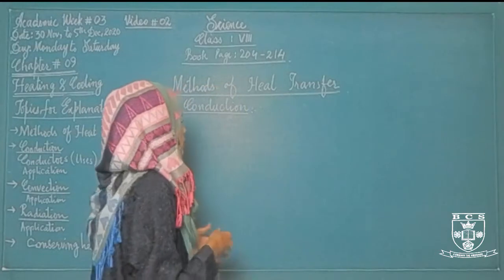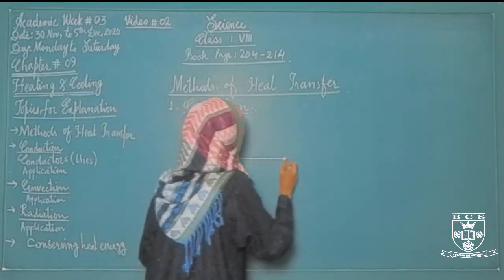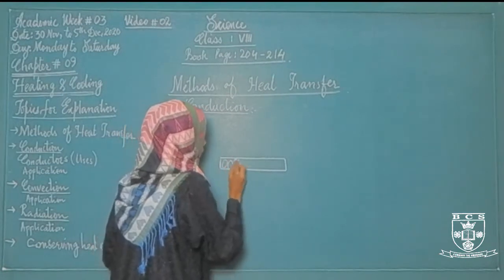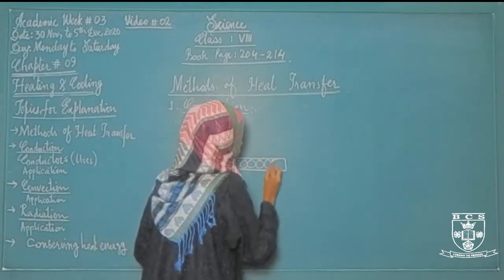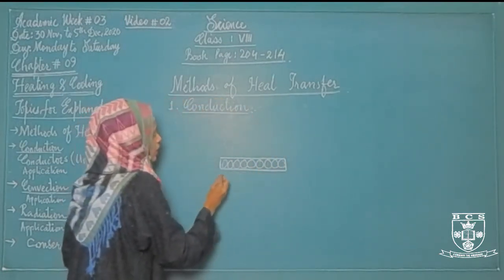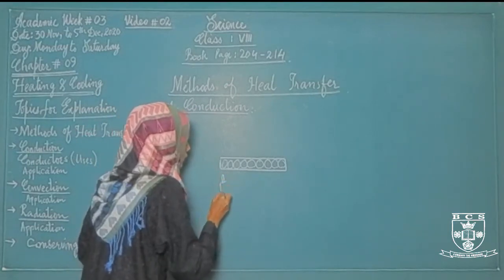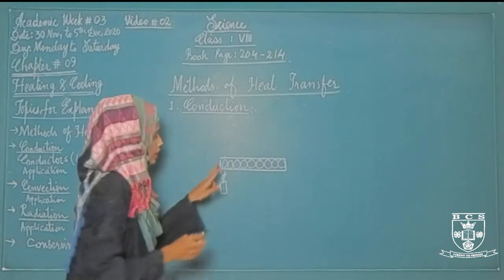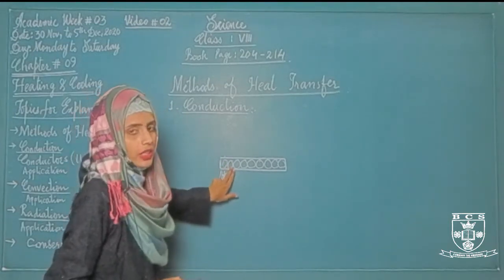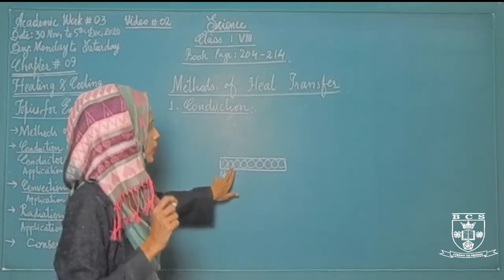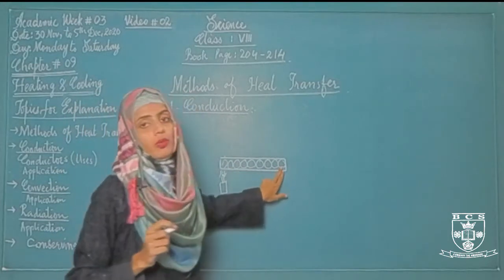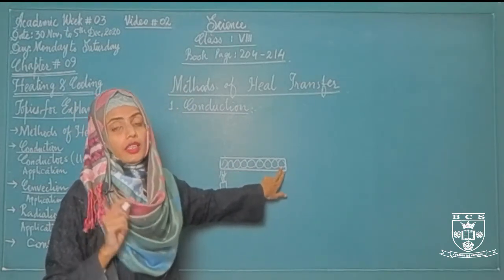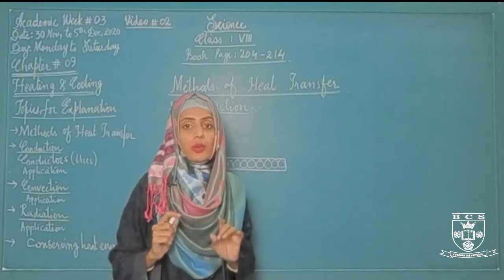Let's take an example of a metal rod. If this metal rod is made up of different particles like this, when we provide heat to the very first particle, the first particle gains heat and starts vibrating, then the heat will transfer to the next particle. In this way, the heat from the first particle to the last particle will pass by the process of vibration. By vibration, the heat will be transferred from one particle to another particle.